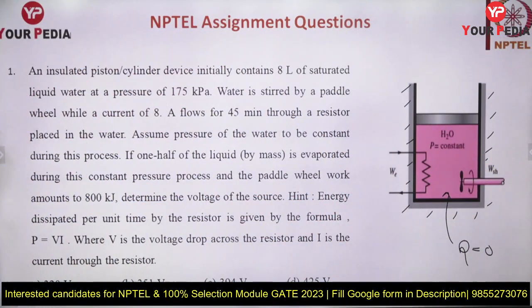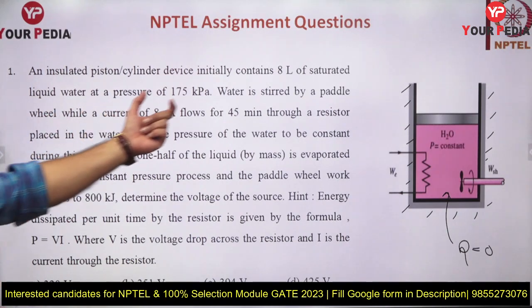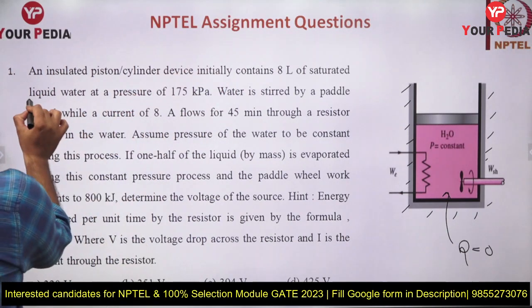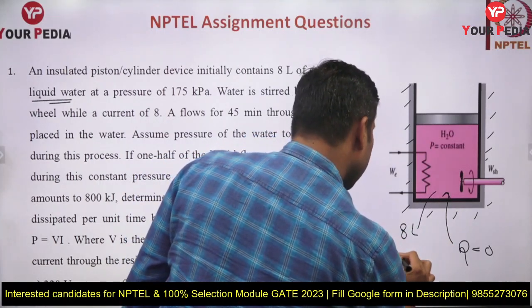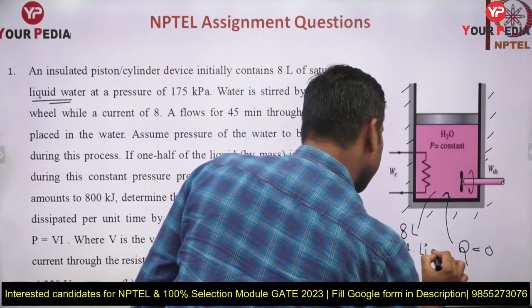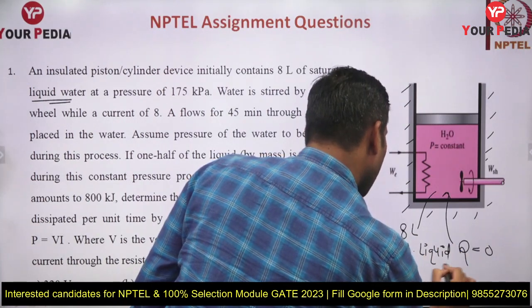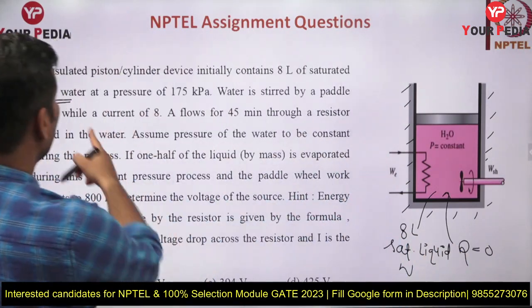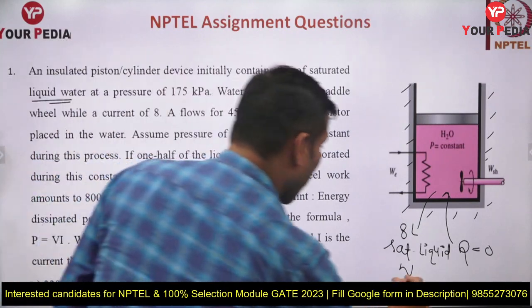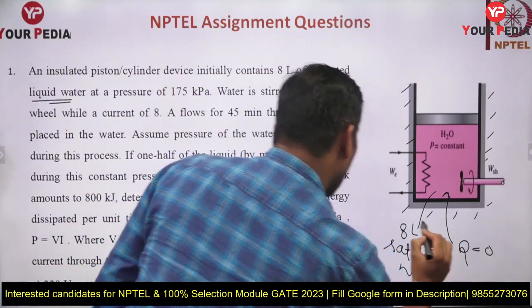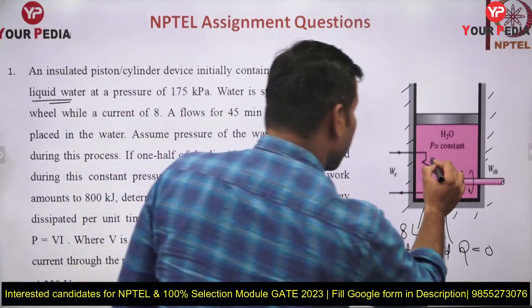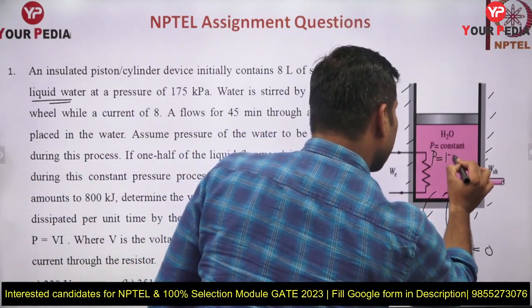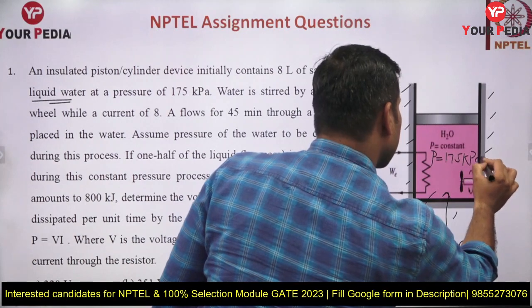It is fully insulated. Okay, so what it is saying, there is 8 liter saturated liquid water inside. यहाँ पे आपके पास 8 लीटर saturated liquid water है. Okay, 8 liter saturated liquid water. So now what is it asking, at a pressure of 175 kilopascal. यहाँ पे pressure constant है, 175 kilopascal. This is the pressure he has given you.